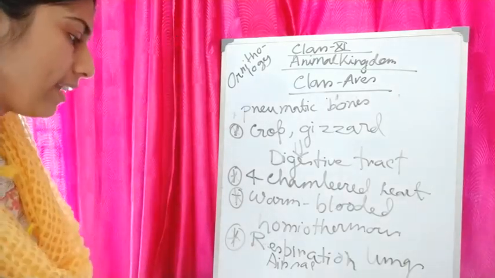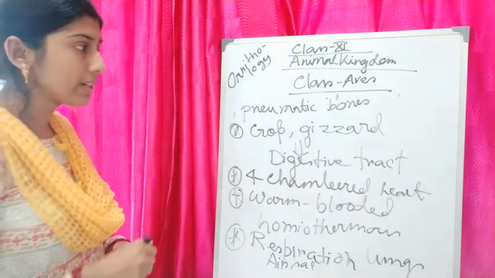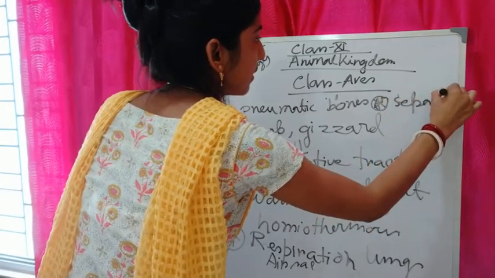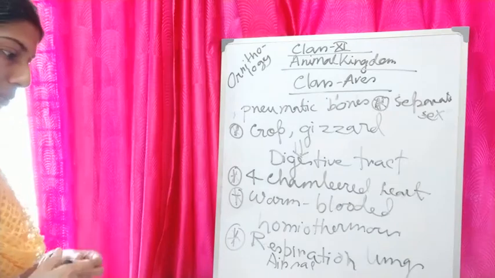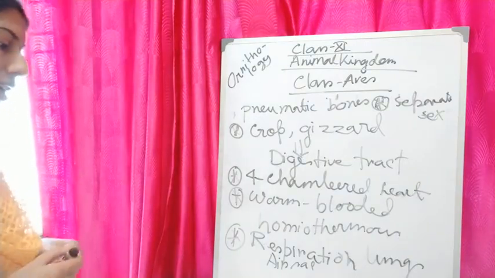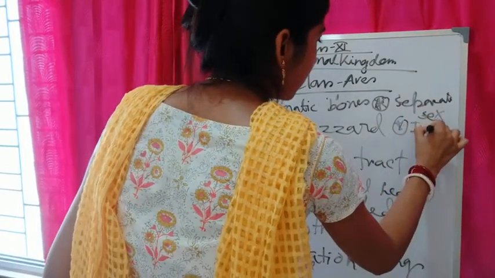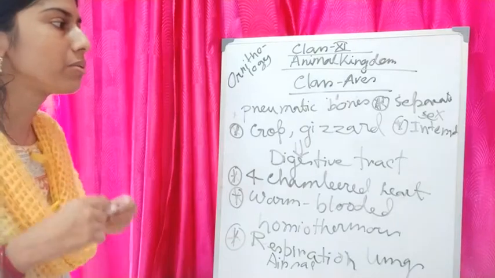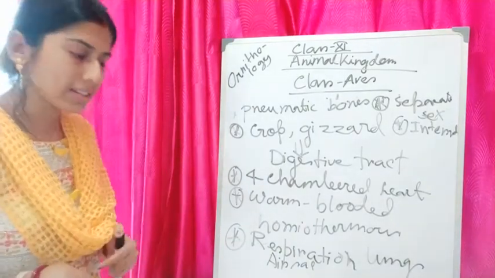Their sexes are separate, that means male and female will be different, and fertilization is internal. That means the fusion of male and female gametes will be inside the body.